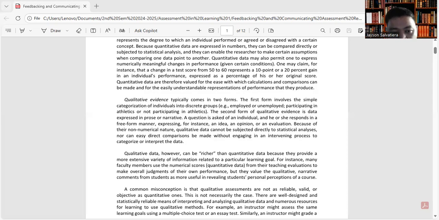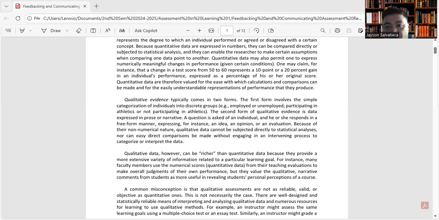For instance, many faculty members use the numerical scores, that is quantitative data, from their teaching evaluations to make overall judgments of their own performance, but they value the qualitative narrative comments from students as more useful in revealing students' personal perceptions of a course.